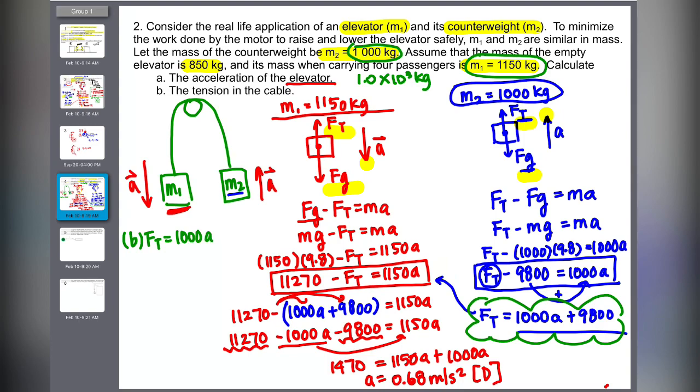I know that Ft is 1000A plus 9800. So 1000 times 0.68, I already found it, so I'm just subbing it in to find the other one. So I got the force of tension to be some humongous number, and we would like to express it with two significant digits. Okay, pause the video.